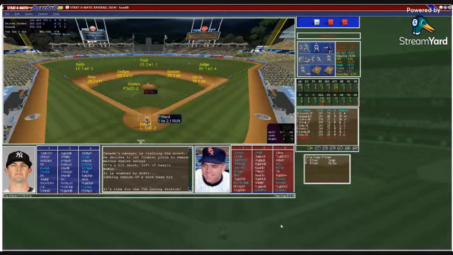So Betts, Trout, Judge, Riley, Seager, Simeon, Olsen, Murphy, and Holmes, as it'll be Ward, Saunders, and Guerrero. Now a 3-run lead. Here's a pitch to Ward.